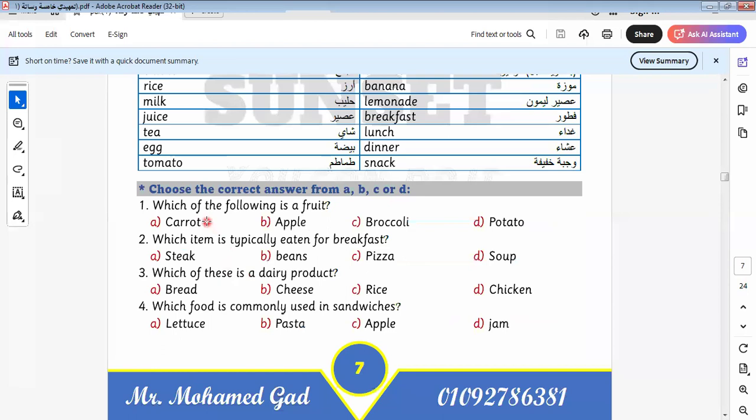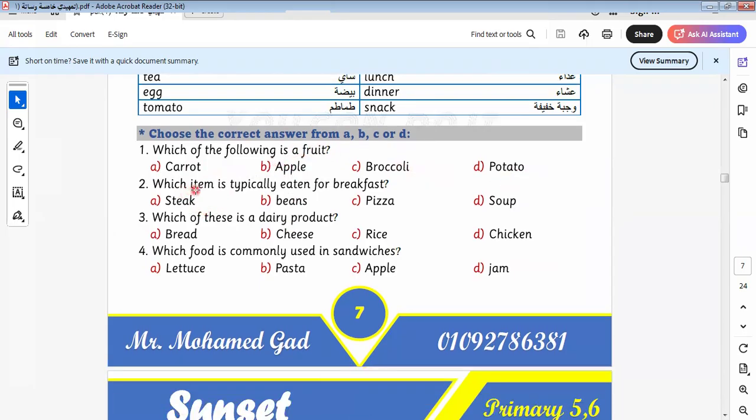Here we say, which of the following is fruit? Is it carrot? Is it apple? Is it broccoli or potato? Fruit, kind of fruit. It will be here apple. Which item is typically eaten for breakfast? Typically eaten for breakfast. It will be what all of us eat, it.